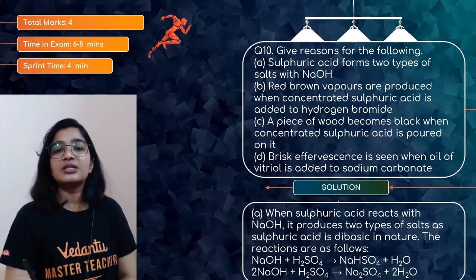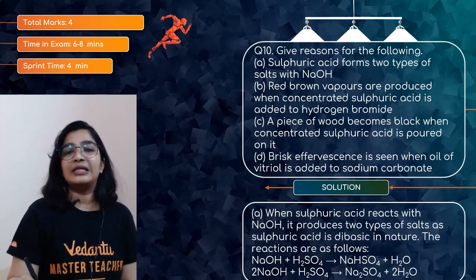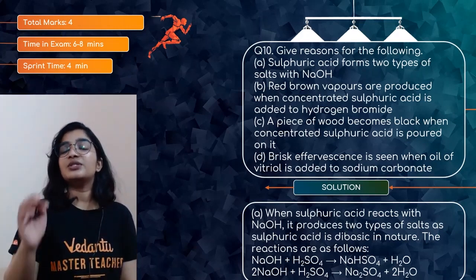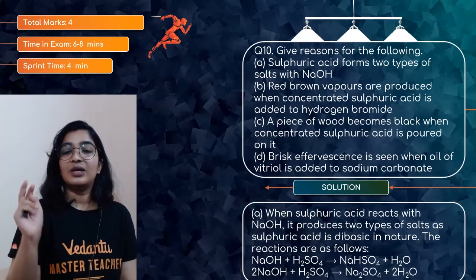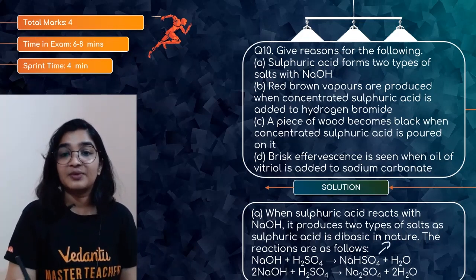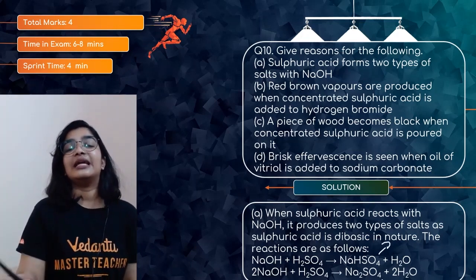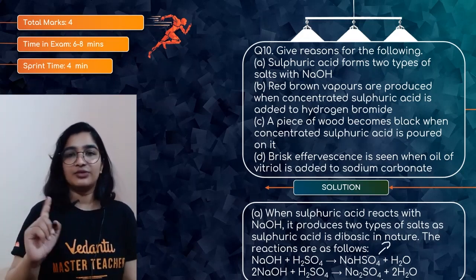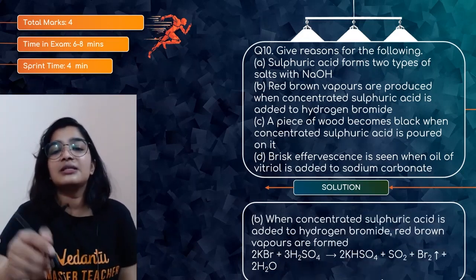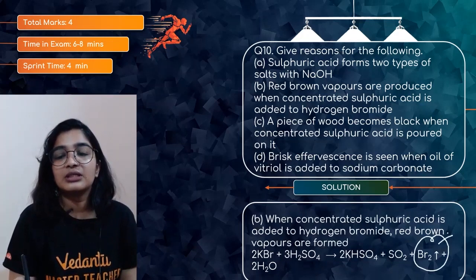with equations. So when sulfuric acid is made to react with NaOH, it produces 2 different kinds of salts. One is NaHSO4, which is acidic in nature, and then Na2SO4. So first one, red-brown vapors, because there will be evolution of bromine gas.